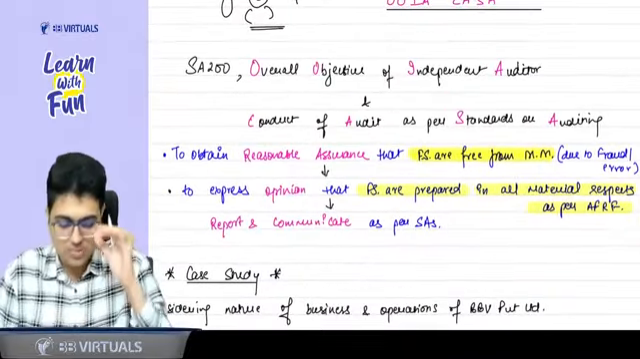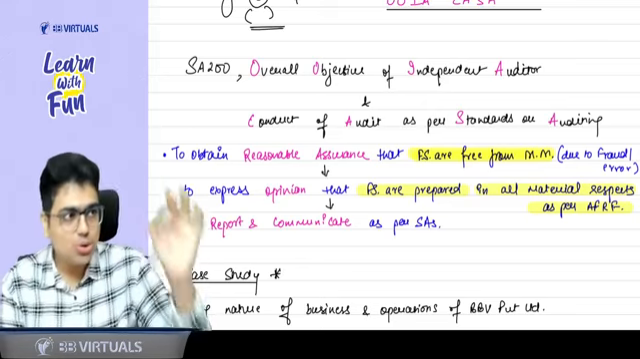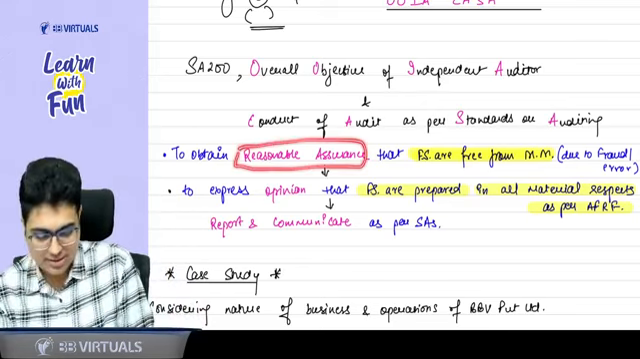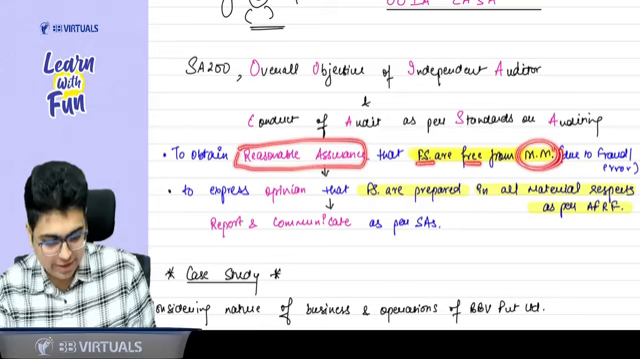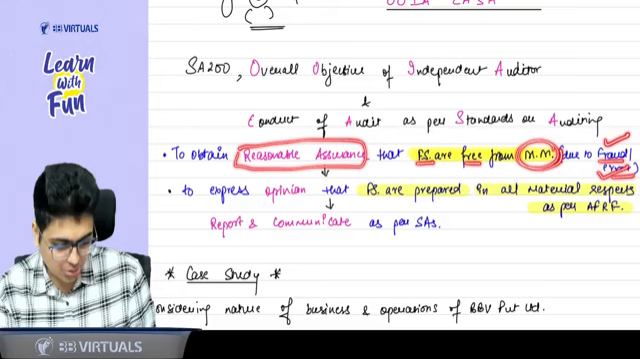So what is the overall objective? As an auditor, do you need a guarantee? No. Do you need an absolute assurance? No. We need a reasonable assurance that financial statements are free from material misstatement, whether intentional or unintentional, whether due to fraud or due to error.